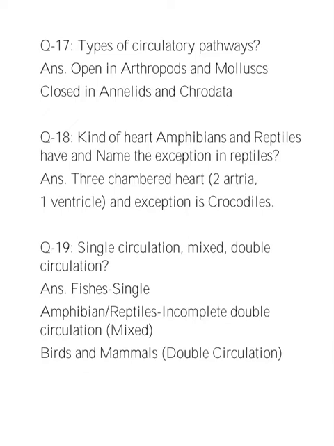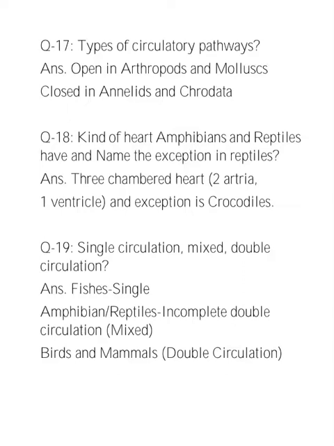Next, two types of circulatory pathways are there. One is the open circulatory in arthropods and mollusks. Second is the closed in annelids and chordata. This closed circulatory system is considered to be more advantageous as the flow of blood can be more precisely regulated. Next, in amphibians and reptiles, we have three-chambered heart, two atria, one ventricle, but exception is crocodile. In crocodile, birds and mammals, we have four-chambered heart with two atria and two ventricles.